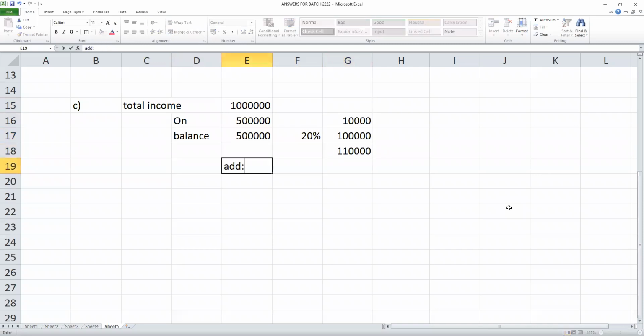Now add 4% health and education cess, applicable for all taxpayers. So that is the tax due, my students.